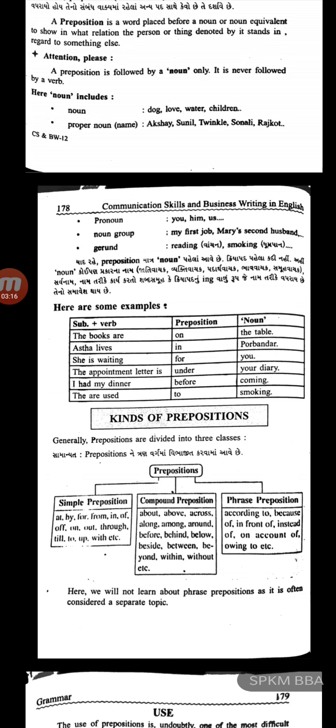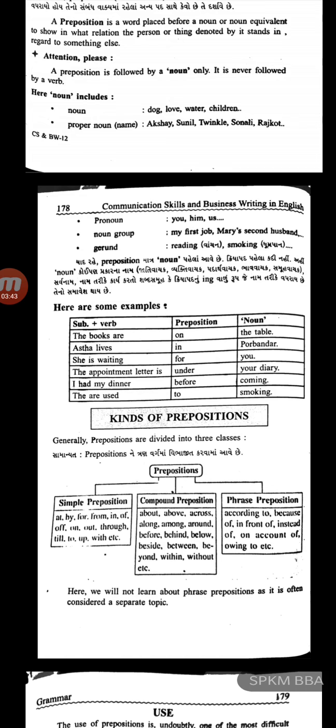This will become a full sentence: the books are on the table. Here the preposition "on" is followed by a noun, "the table". So it is clear that a preposition is followed by a noun and never by a verb.